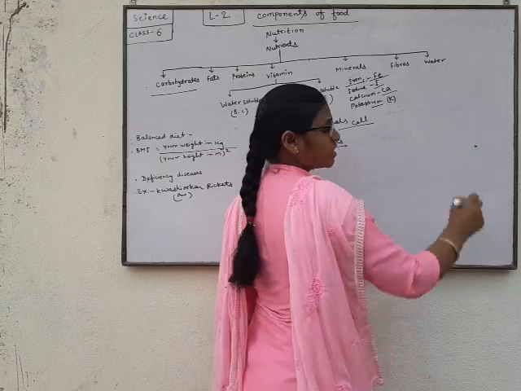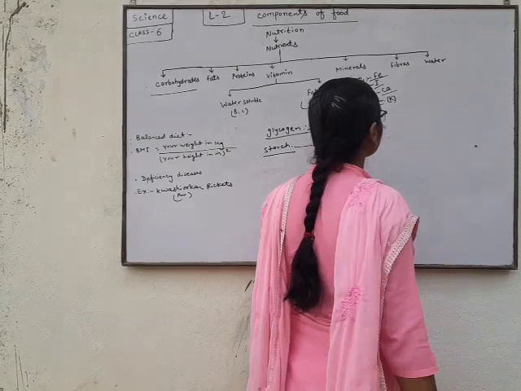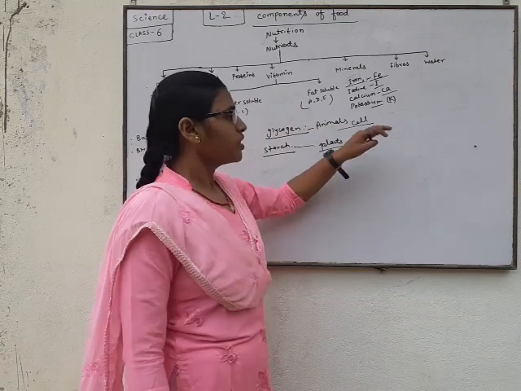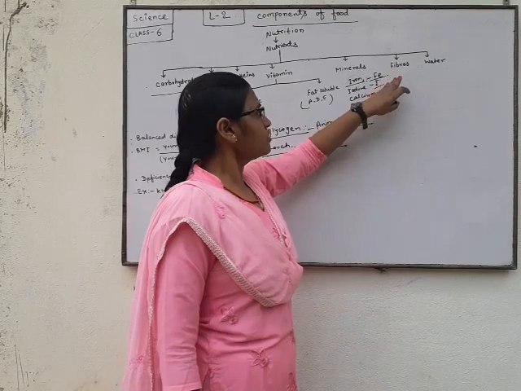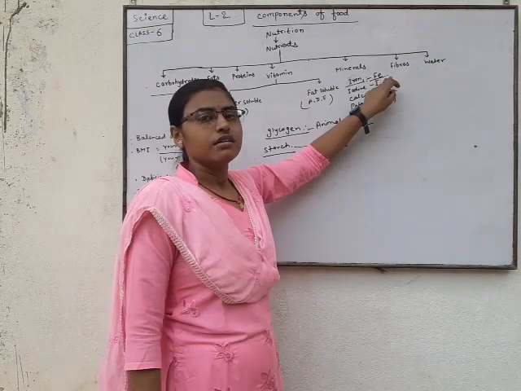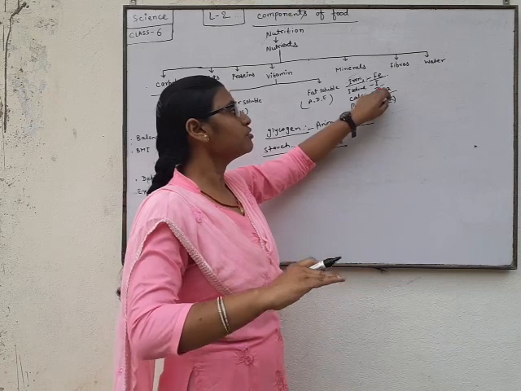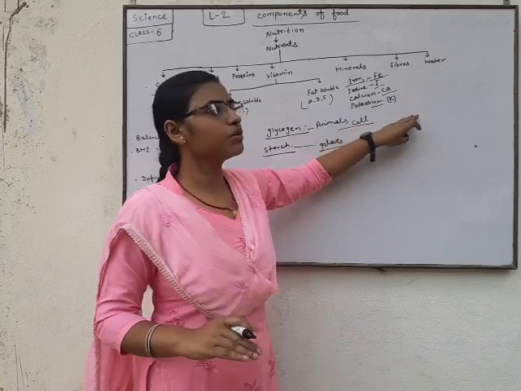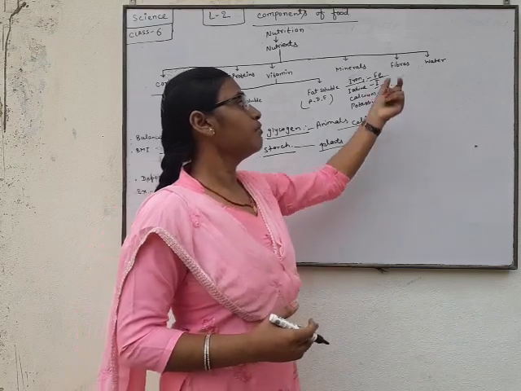You will learn about the symbols of their names in your next classes, but today I will teach you about minerals. The minerals are iron, iodine, calcium and potassium. Iron helps to maintain the amount of hemoglobin. Iodine helps to maintain the iodine of our body. Calcium and potassium help to make strong bones and teeth.